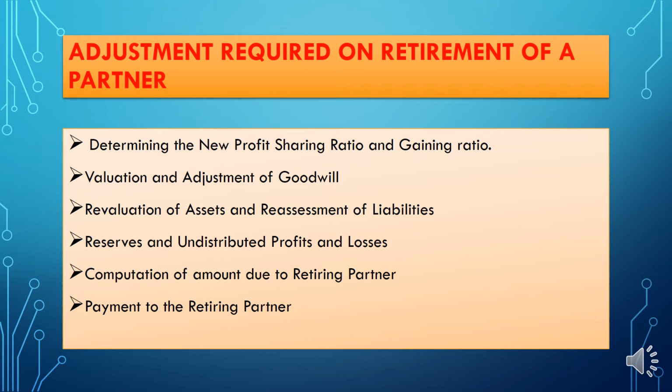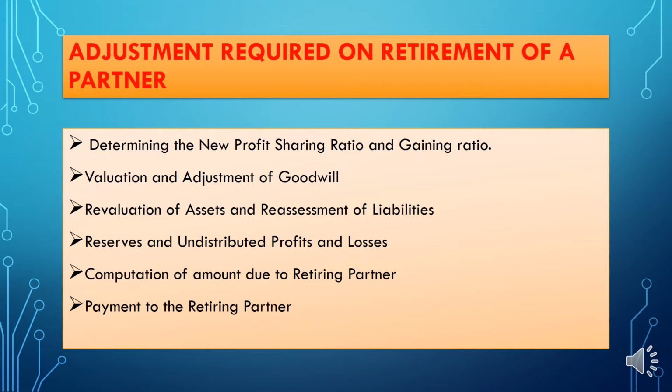The first one, we need to determine the new profit sharing ratio and gaining ratio, and we need to do the valuation and adjustment of goodwill. We need to revalue all the assets and reassess liabilities, and we need to determine the reserves and undistributed profits and losses, and all those topics are quite similar to our admission of partner.